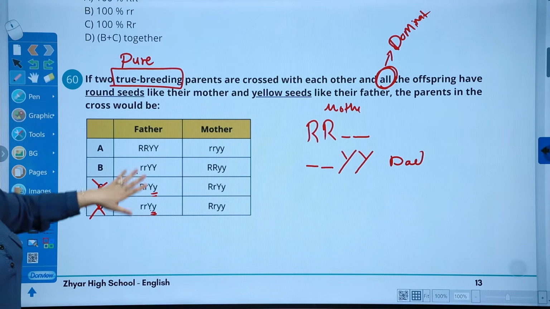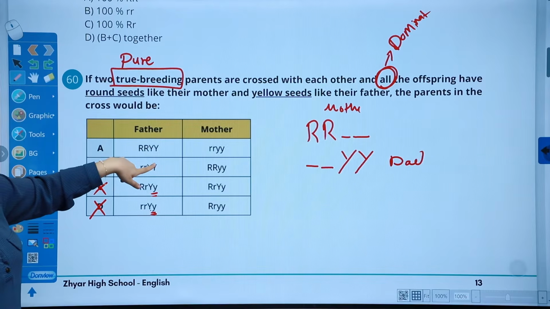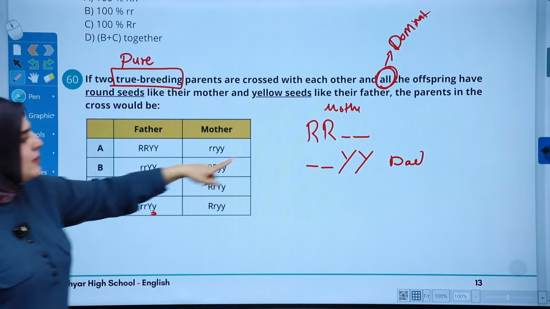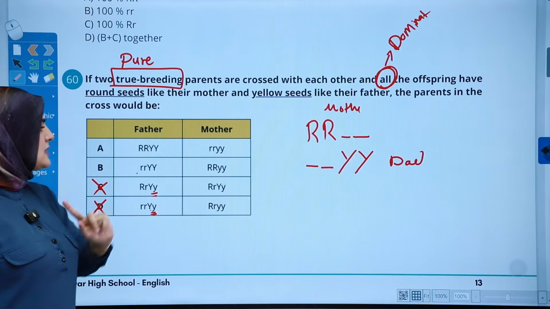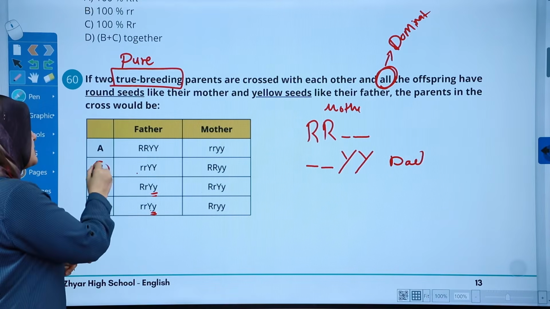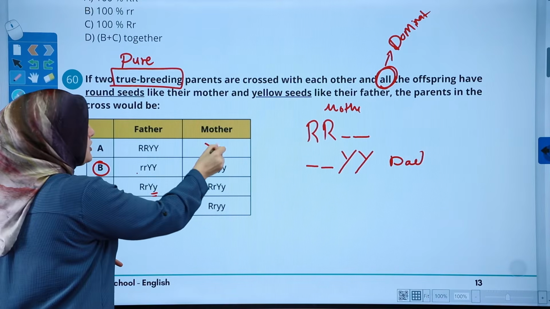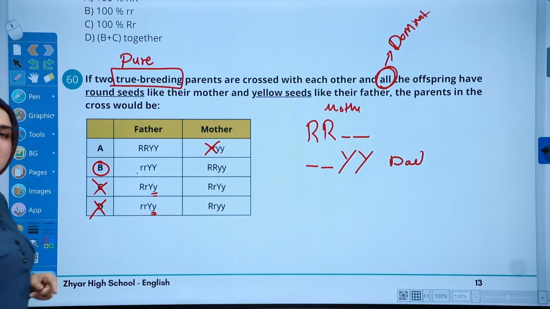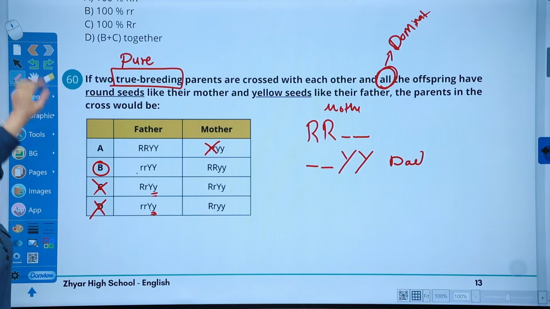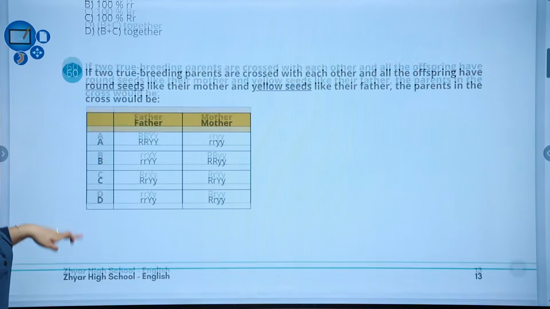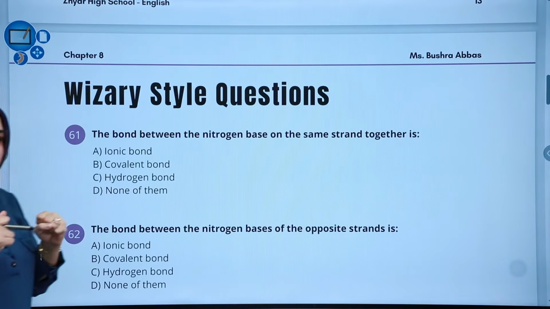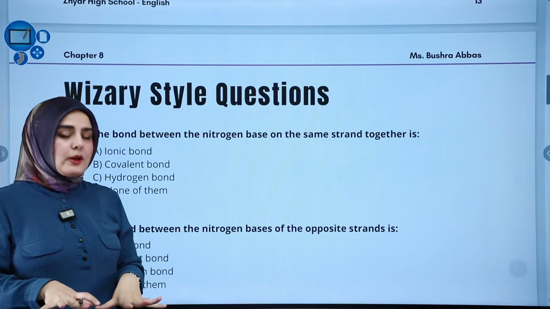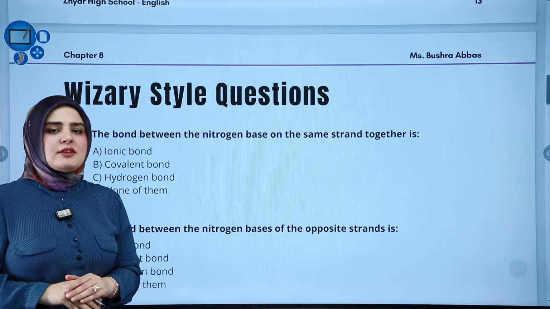Good. Let's see if one of these two, okay, is crossed with the female that has R capital, R capital. This is our answer. This is R small, this is R capital, R capital. We're going to choose B because the female could not have R small. This is our answer. I hope you got it. It's a very nice question. It's a new style, but you can take information, sort it, plan it, organize it. Everything is going to be easy afterwards.